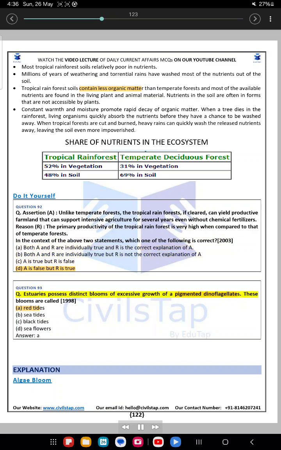Question 93. Estuaries possess distinct blooms of excessive growth of pigmented dinoflagellates. These blooms are called, 1998: A. Red tides. B. Sea tides. C. Black tides. D. Sea flowers. Answer: A. Explanation: Algae bloom.